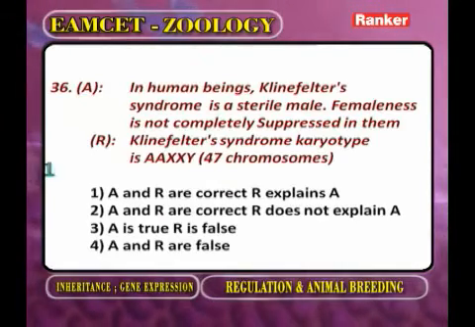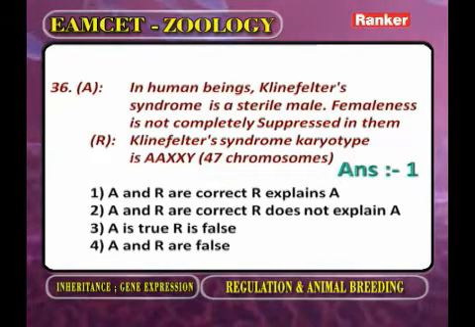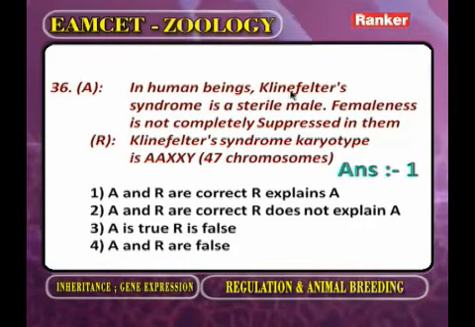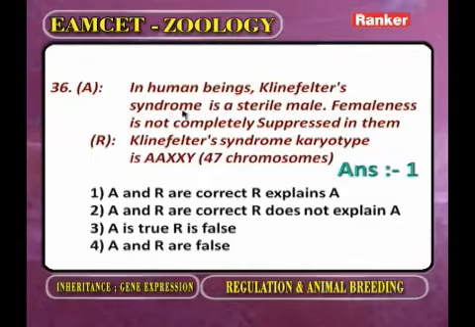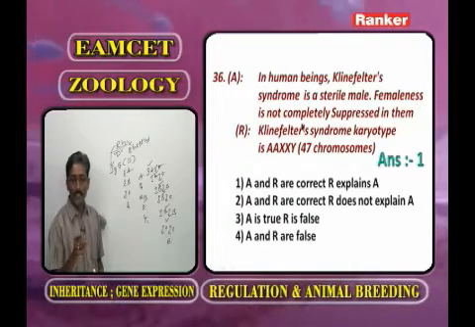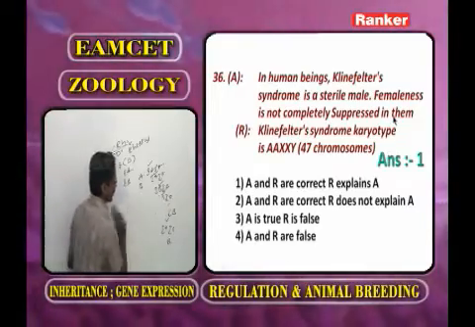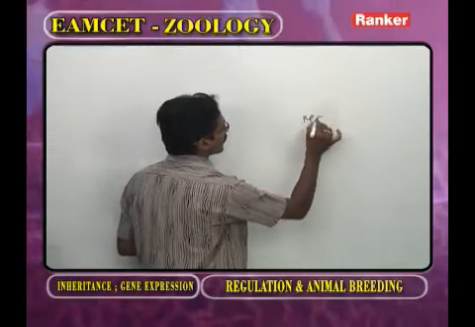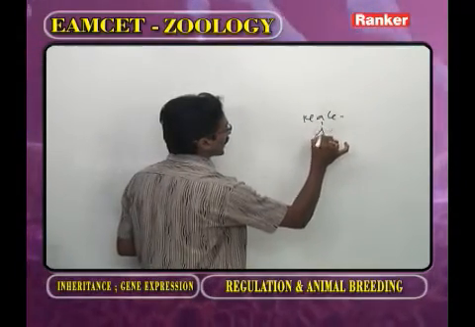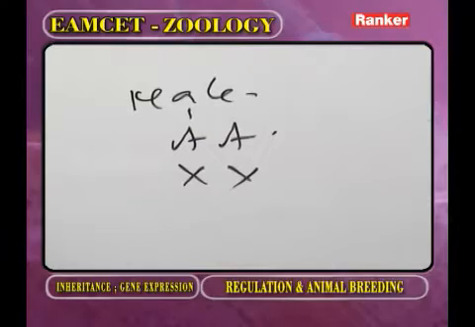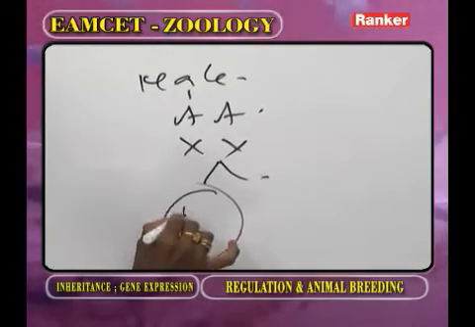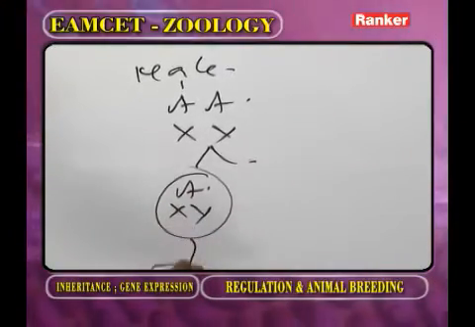The next one. In human beings, Klinefelter's syndrome, that is a disease, occurs only in males. That person is a sterile male. In that male, femaleness is not completely suppressed, because as we observe the Klinefelter's male, now the male animal AAXY. Now because of non-disjunction, the sperm has AXY.